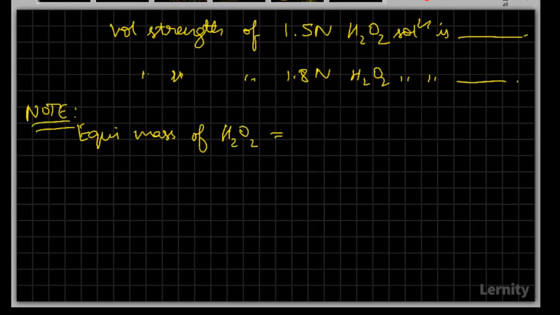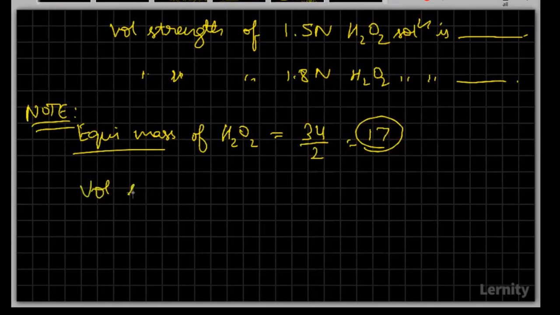Good. If you are going for molecular mass, it's 34, but that 34 has to be divided by 2. So you will get 17. The equivalent mass I asked, I didn't ask just the molecular mass. Remember, the equivalent mass of hydrogen peroxide has to be taken as 17.